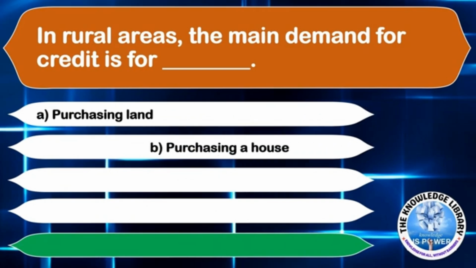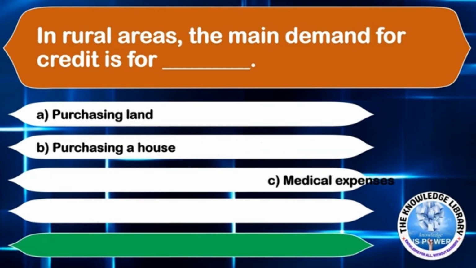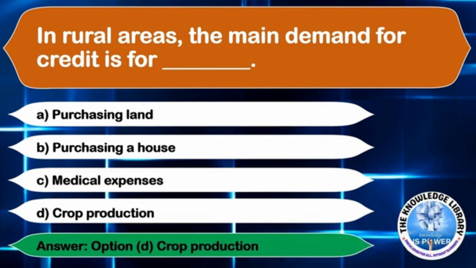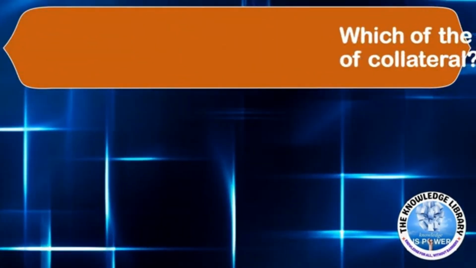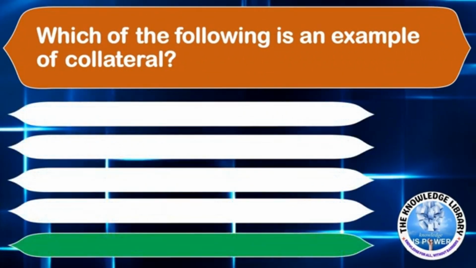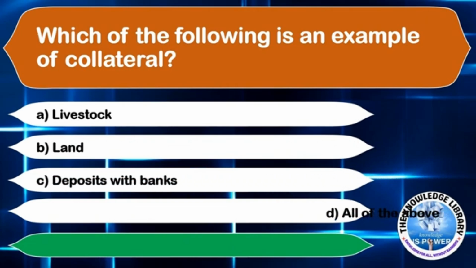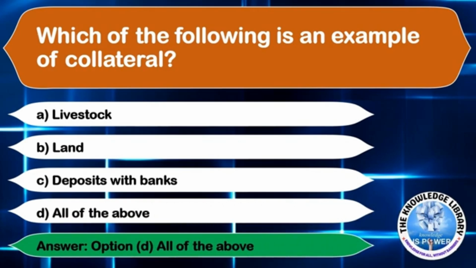Option A purchasing land, Option B purchasing a house, Option C medical expenses, or Option D crop production. The correct answer is Option D crop production. The next question is, which of the following is an example of collateral? Option A livestock, Option B land, Option C deposit with bank, or Option D all of the above. The correct answer is Option D all of the above.